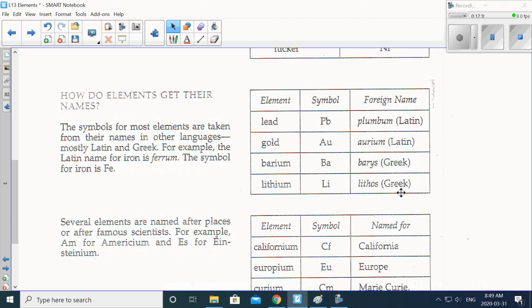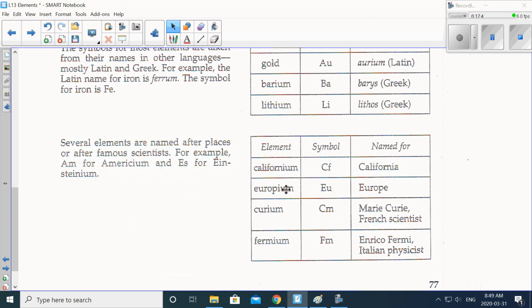Lithos, maybe in Greek. And then over here, several elements are named after places or after famous scientists. For example, Am for americium, I think, and Es for einsteinium. Who do you think that's named after? Einsteinium. Yeah, of course it's named after Albert Einstein. We want to acknowledge the people.